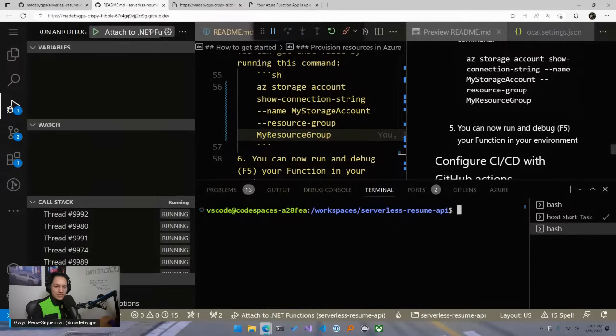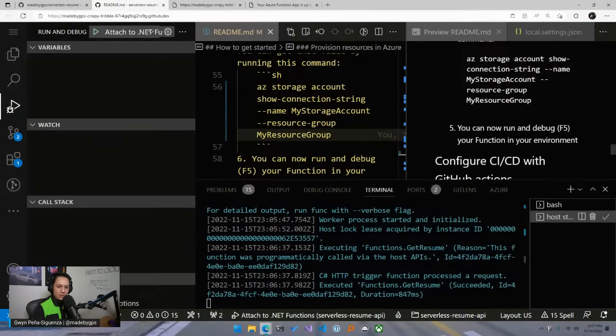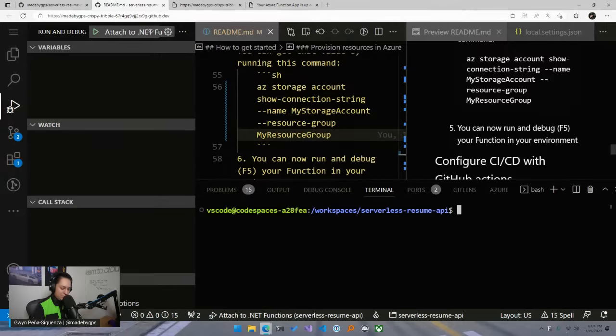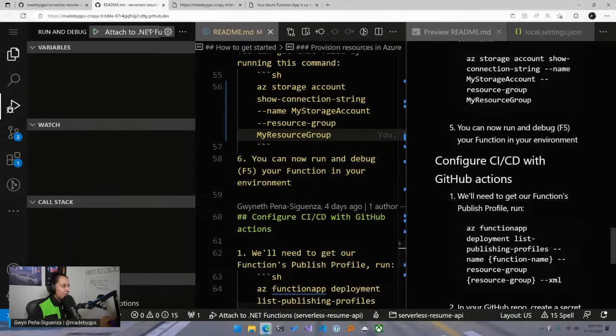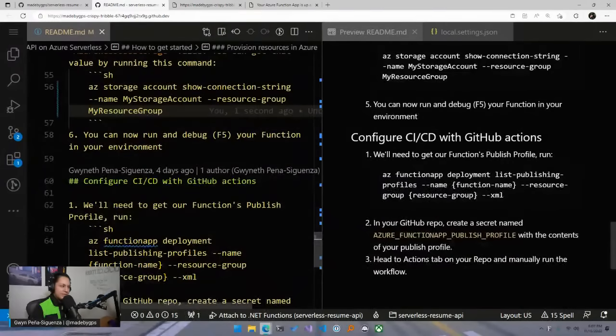So let me clear the screen. Let me close this. You can click this red button here to stop your debugger, or you can just hit the trash can here. I'm going to stop this here. And we're going to close this. We're going to close this here too. And we're going to close this side button here. There we go. Or the Explorer.